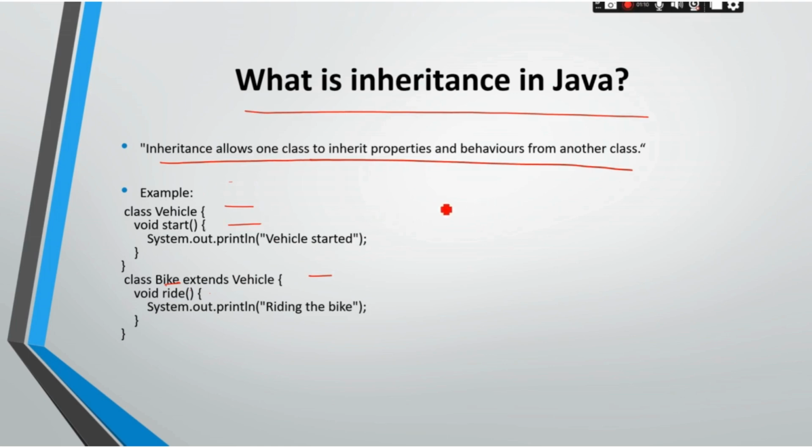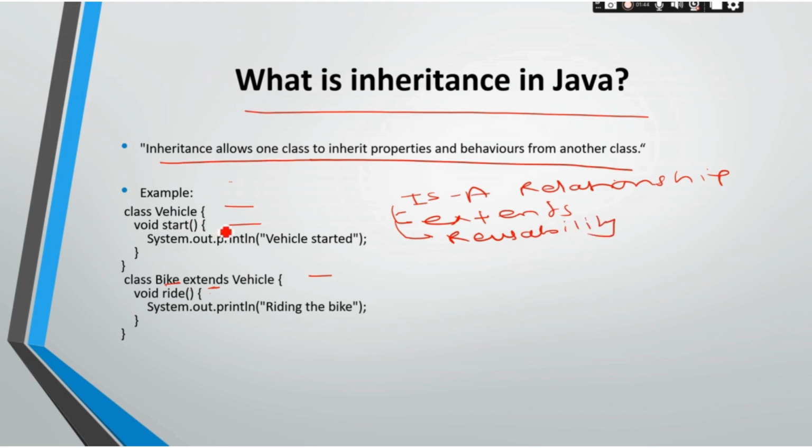I think you must be aware that inheritance is also called an IS-A relationship. And inheritance is achieved by using the extends keyword. Extends is a keyword, right? Here we are extending the Vehicle properties, correct? So it is achieved by using the extends keyword, and the main advantage of inheritance is reusability.